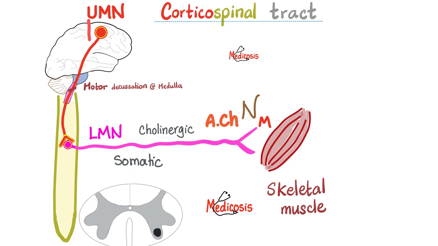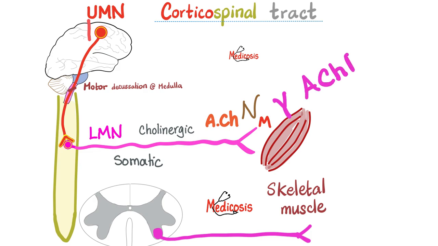The lower motor neuron will start like this. Let me find my pink color. Oh, look at this. This is the lower motor neuron that you see here until it reaches the biceps muscle. We are supplying a skeletal muscle, so these are cholinergic fibers. If this is the biceps muscle, these are the fibers of the musculocutaneous nerve, spitting a chemical known as acetylcholine onto a receptor on the biceps muscle known as nicotinic NM or simply acetylcholine receptor.